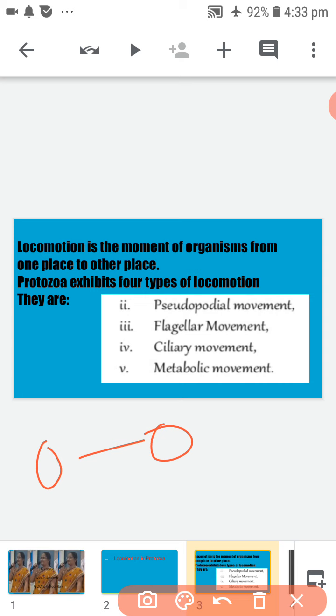Protozoa exhibit four types of locomotion. They are pseudopodial locomotion or amoeboid locomotion, flagellar locomotion, ciliary locomotion and metabolic locomotion. First one, amoeboid locomotion.